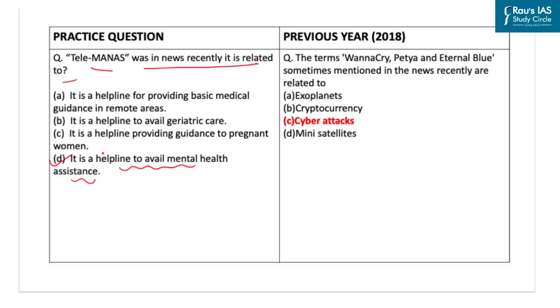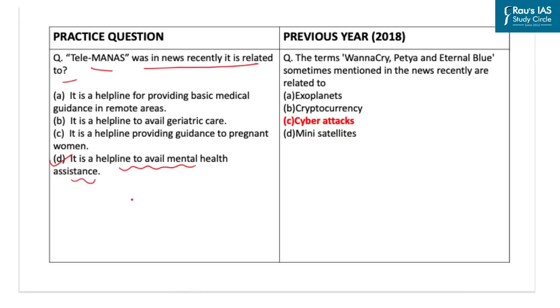Tele-MANAS is basically a 24/7 mental health assistance helpline. It is launched under the Tele-Mental Health program on the occasion of World Mental Health Day. Tele-MANAS is an initiative of the Health Ministry. The program as of now is launched in 20 states and union territories, and the central government aims to open at least one Tele-MANAS cell in each state and union territory. A toll-free number that is available 24/7 has been set up, allowing callers to select the language of their choice for availing the service.